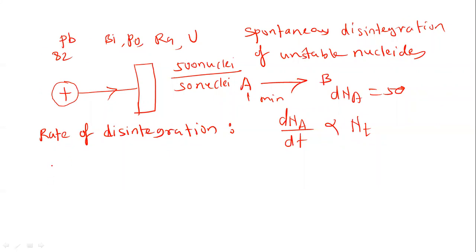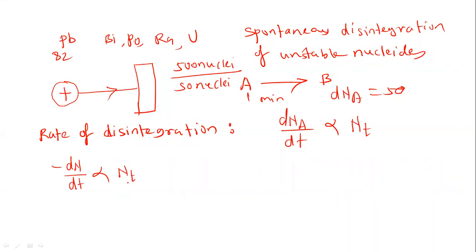So we can write the rate of disintegration this way: dN by dt is directly proportional to Nt, the number of nuclei present at time t.